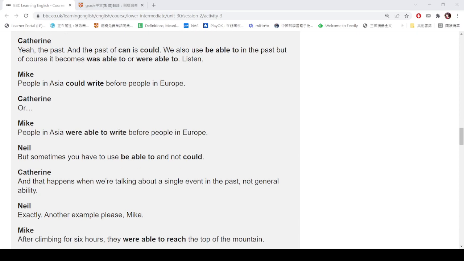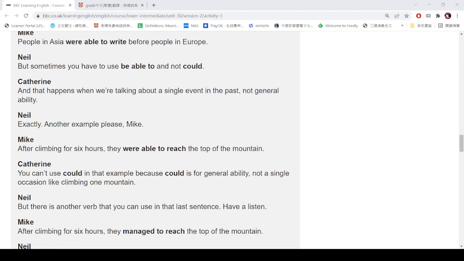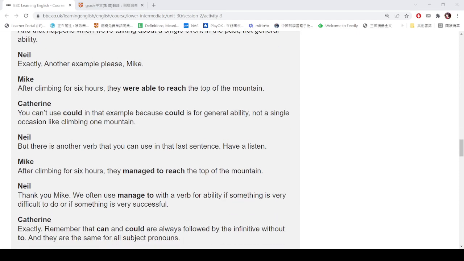But sometimes you have to use be able to and not could. And that happens when we are talking about a single event in the past, not general ability. Exactly. Another example, Chris might. After climbing for 6 hours, they were able to reach the top of the mountain.